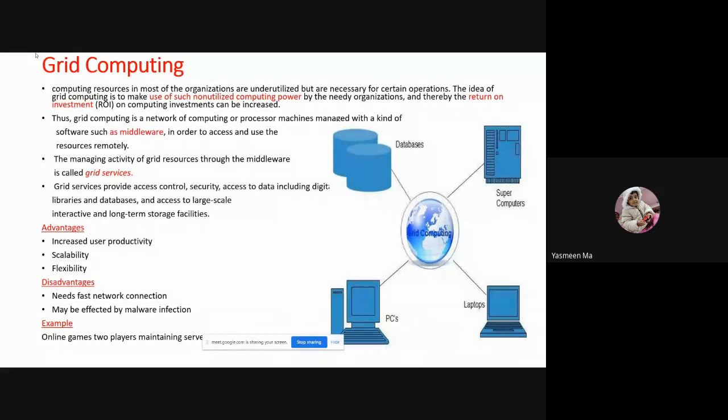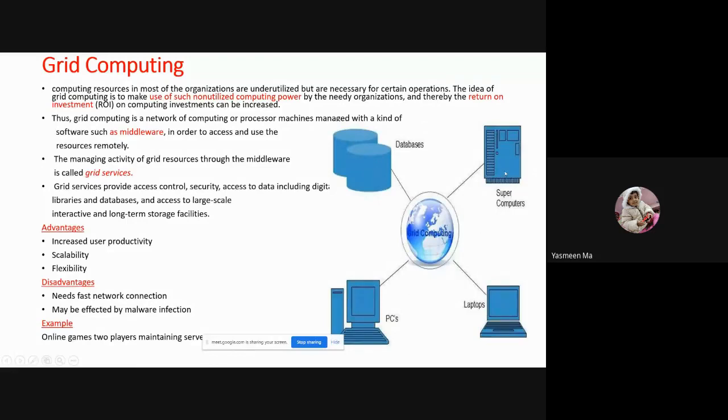We'll see one example of how grid computing provides services. See here in the diagram, we have the grid servers at the center. To these grid servers, supercomputers, computers, PCs, laptops, all of them from different locations are going to be connected.